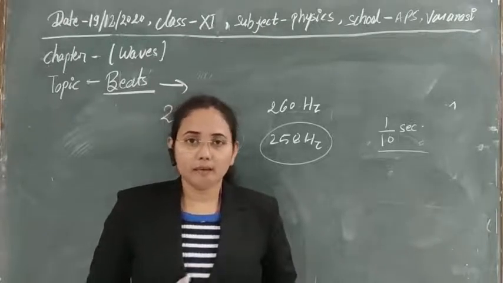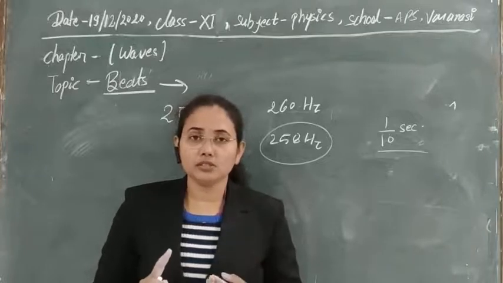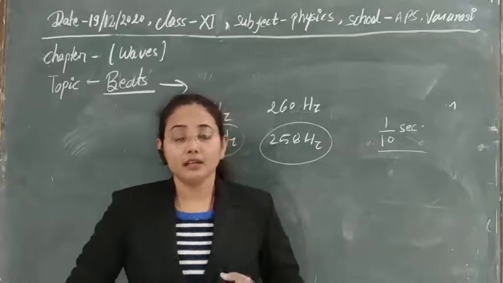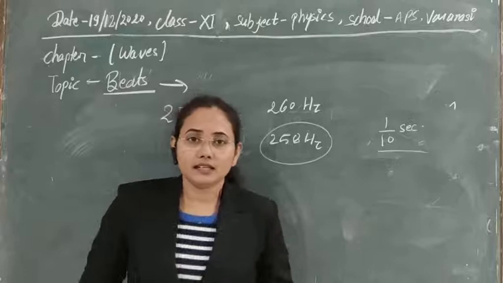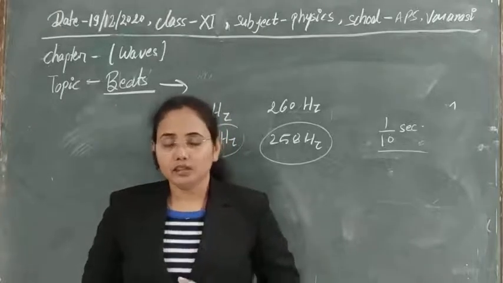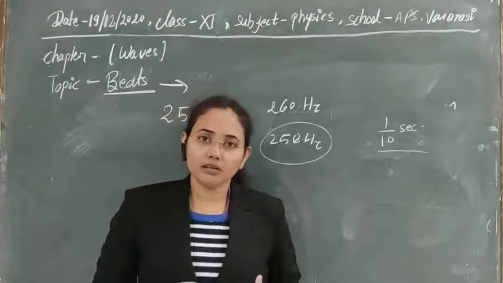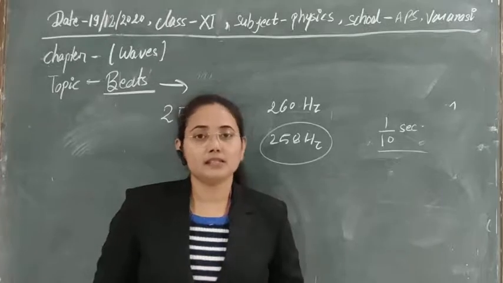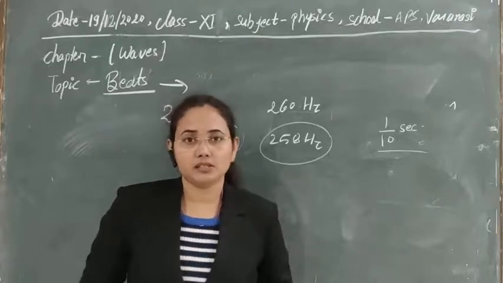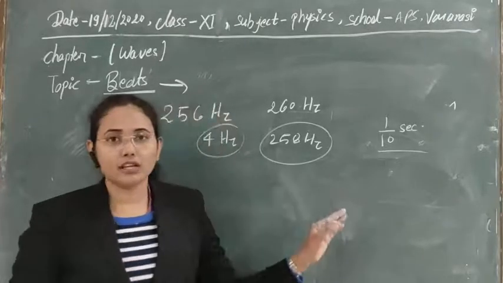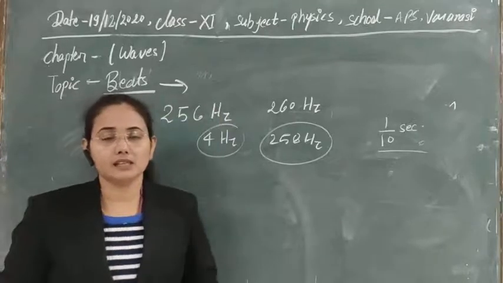If we are able to produce such vibrations with a frequency difference less than 10 hertz, then the beat phenomena will take place and we will be able to produce the beats in our musical instruments. So this is the process we use for the production of beats.